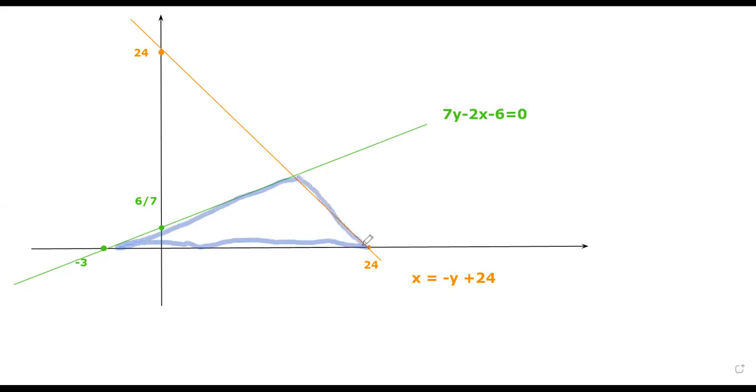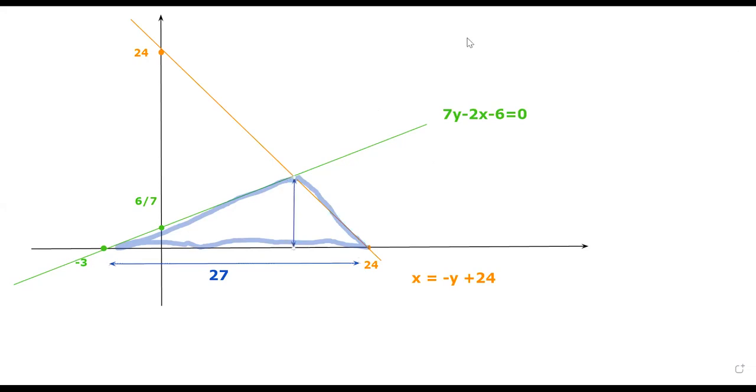Now, just by the look of it, you can immediately see that this triangle has a base of what? It has a base of 27, right? Because it extends from -3 to our 24. So as long as we can find out this height, then we are done, right?